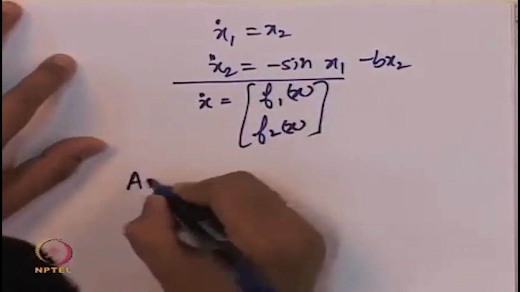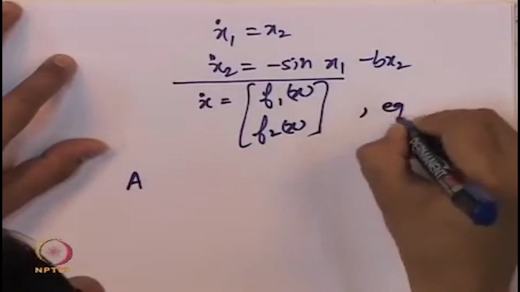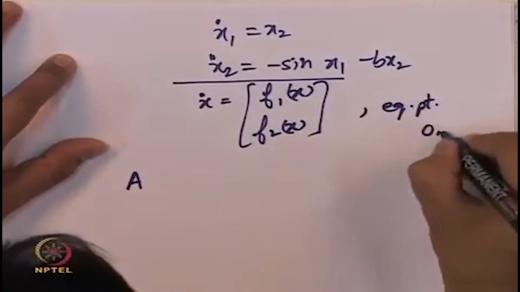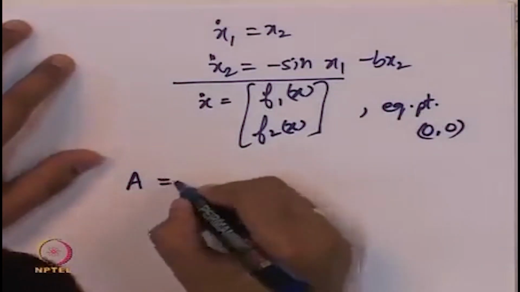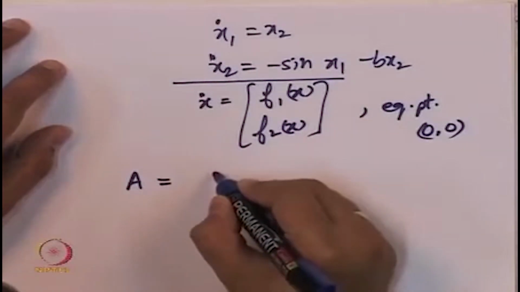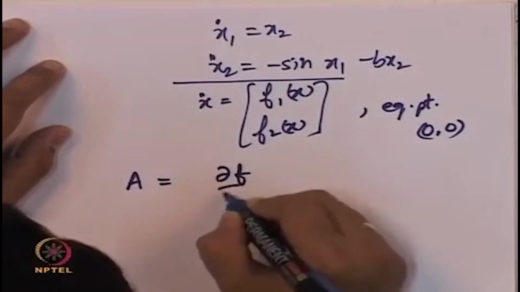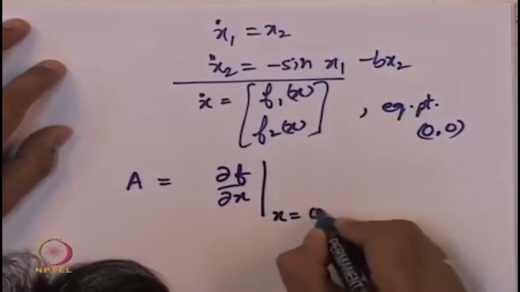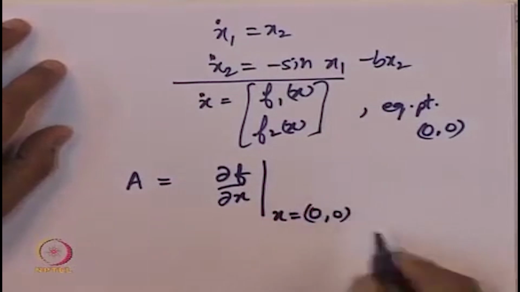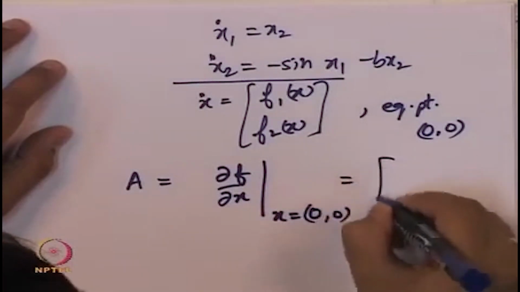So what is linearization? We have already checked that the equilibrium point of interest is 0, 0. Now what is this linearized system? It is this particular matrix evaluated at x equal to 0, 0. So let us find what this matrix is.